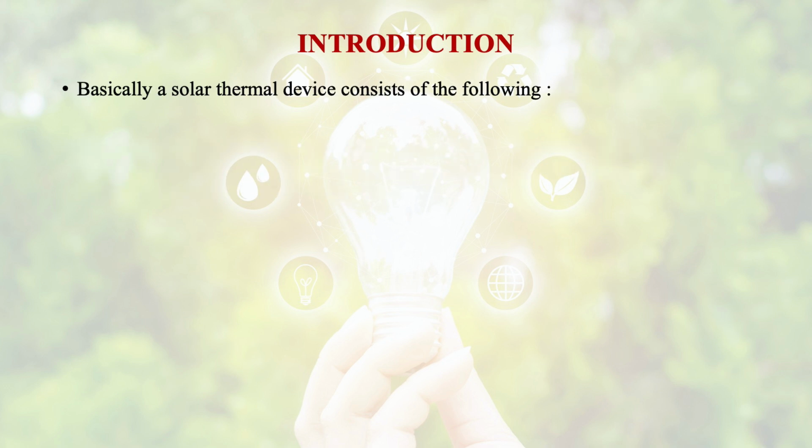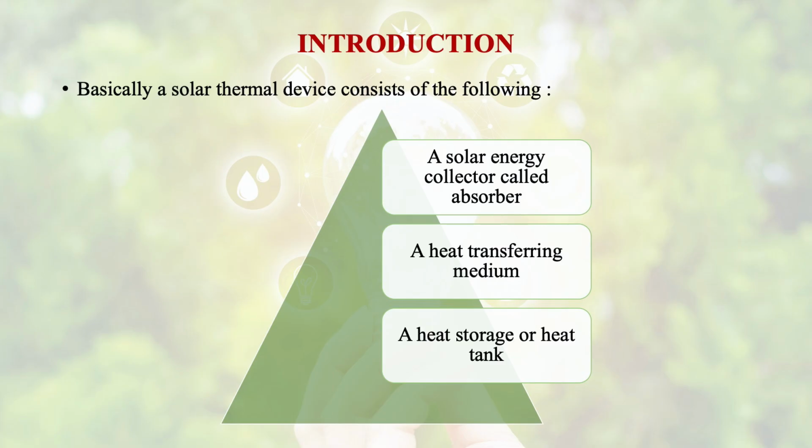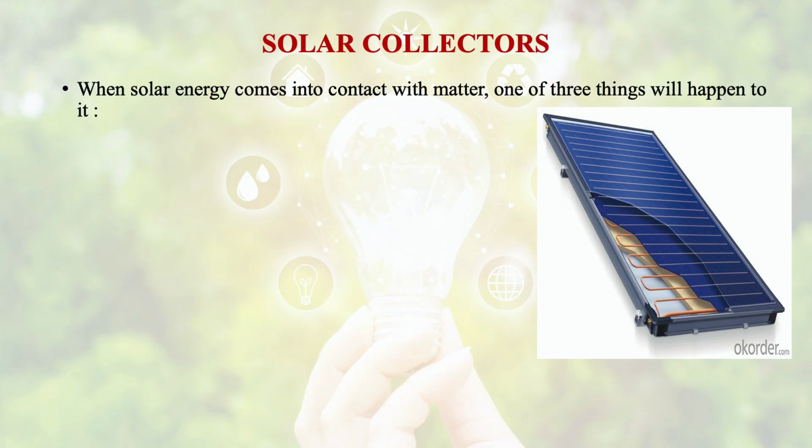Basically, the solar thermal device consists of a solar energy collector, or we call it absorber also, a heat transferring medium, and a heat storage or heat tank. Let us discuss solar absorber or solar energy collector. What is it? We have already discussed in the previous module, that is basics of solar energy, that whenever solar energy comes into contact with any surface or substance, any of three things could happen.